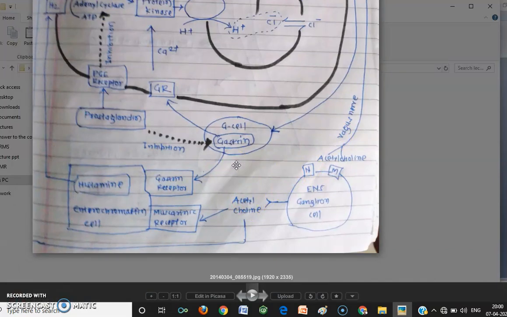Now because of food, two changes have occurred. The first is that gastrin's G cell is getting activated, as well as via the vagus nerve acetylcholine has been released into the stomach.